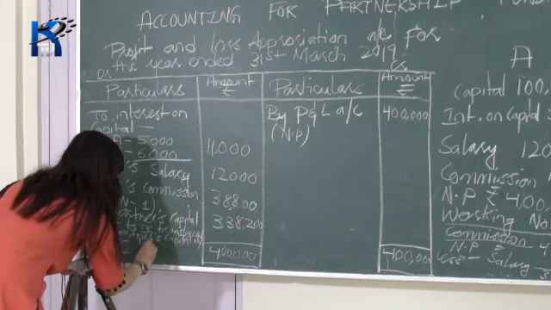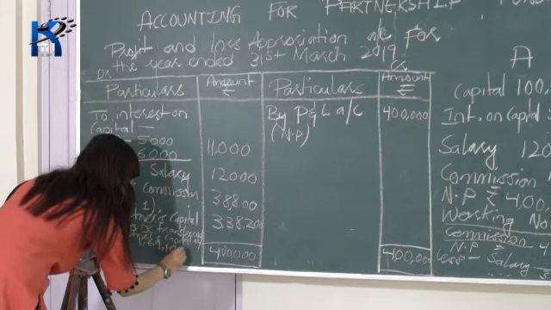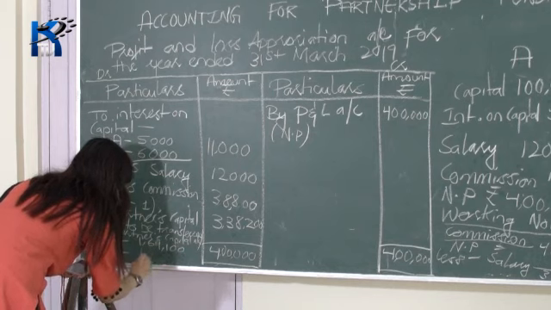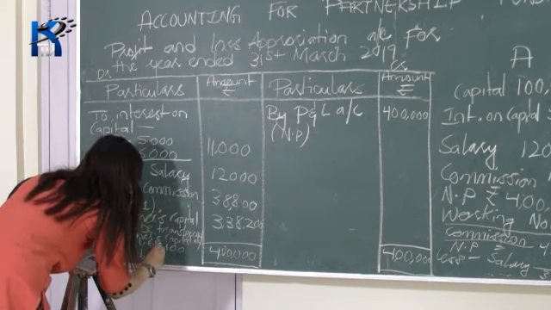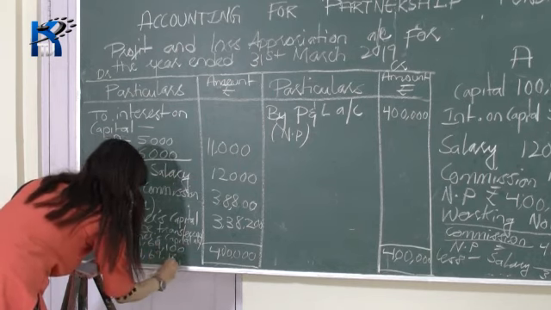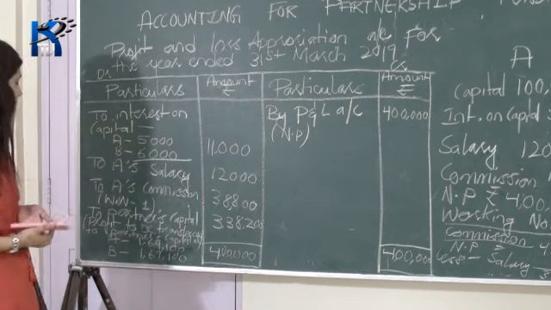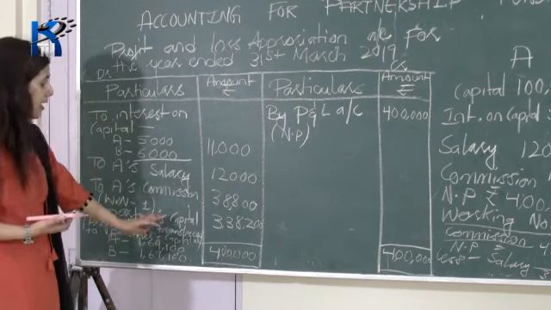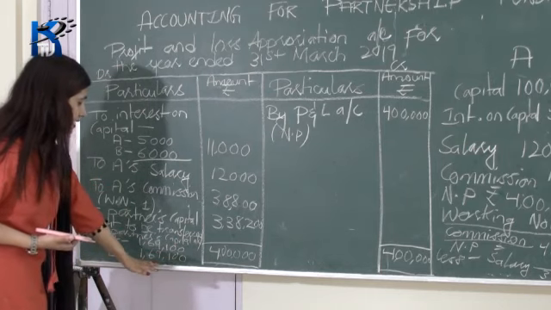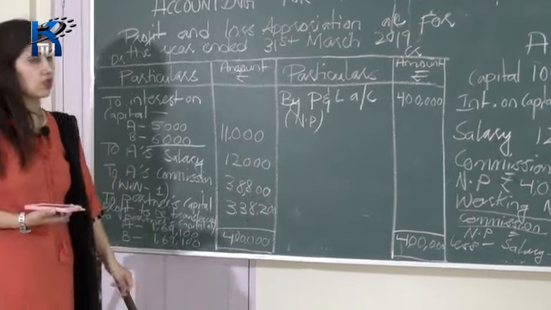So it's 1,69,100 rupees. Okay. So A's share of profit is 1,69,100 and B's share of profit is 1,69,100. Okay. So that's much for today.